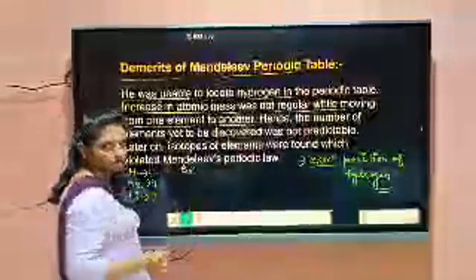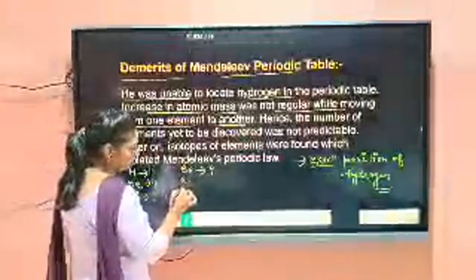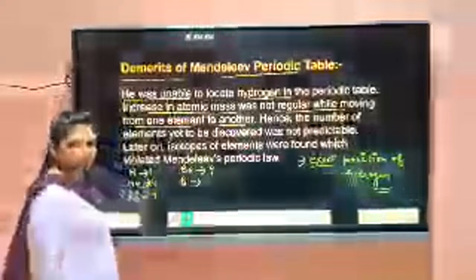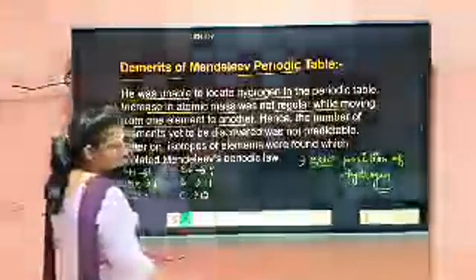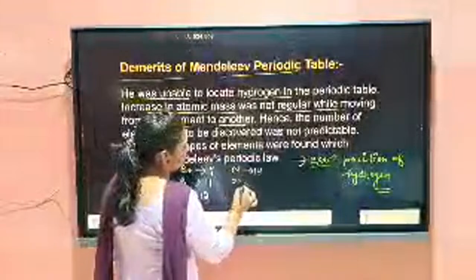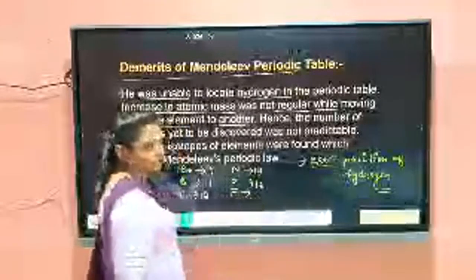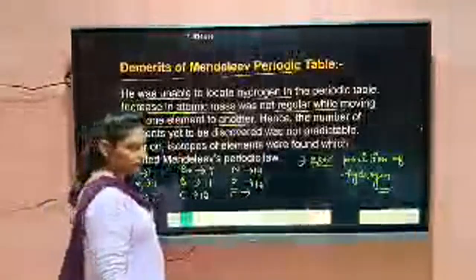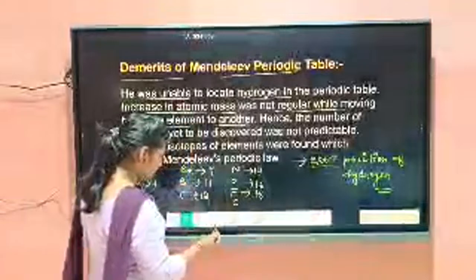Beryllium, 9. Boron, 11. Then carbon, 12. Then nitrogen, 14. Oxygen, 16. Fluorine, 19. Then neon.